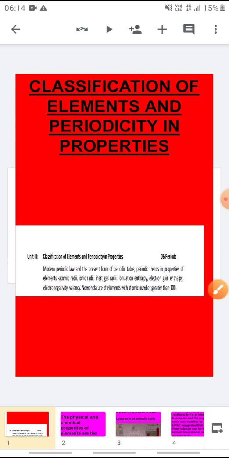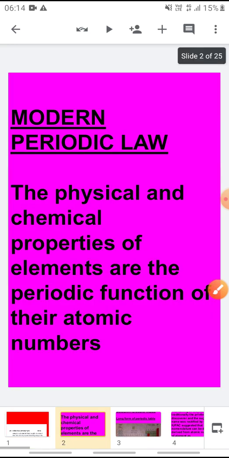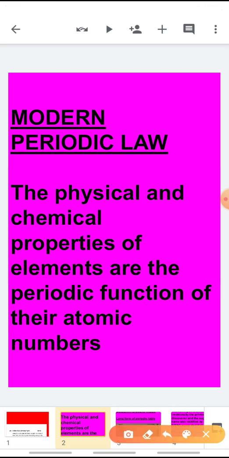Now children, you are already familiar with this chapter because you have learned about the periodic table in 10th standard, so I will not be revising the previous forms of periodic table, that is Dobereiner's triads, Newland's classification and Mendeleev's classification. After that came the modern periodic law, according to which the physical and chemical properties of elements are the periodic function of their atomic number. That means the physical and chemical properties of elements depend upon the atomic number.